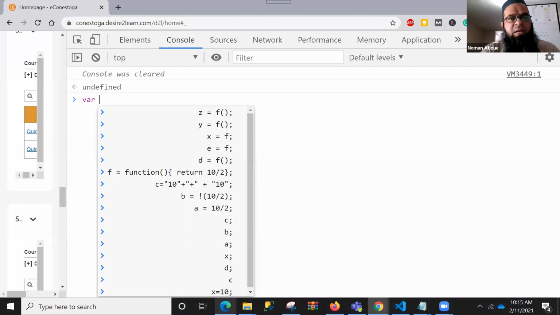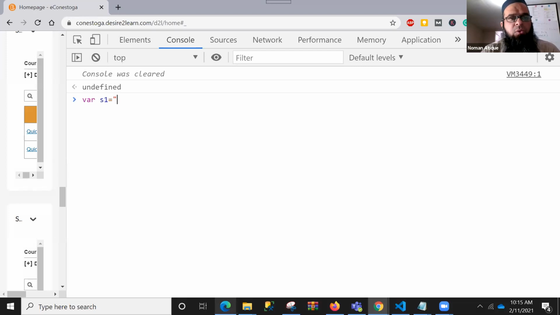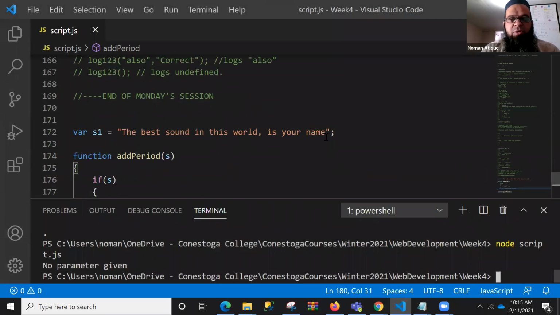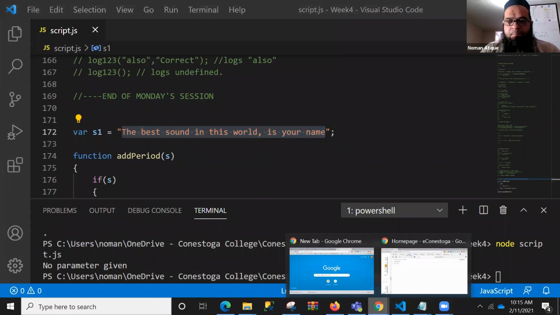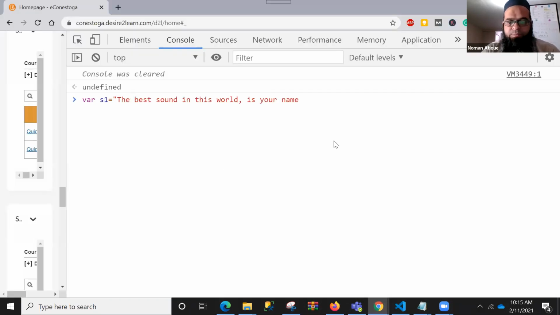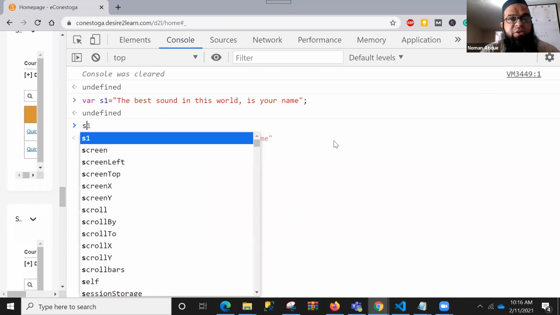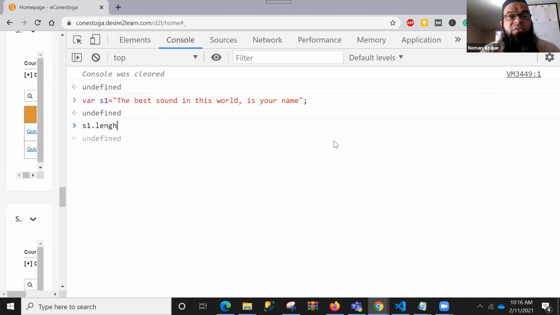Now if we do something here, S1 equal to, let's copy that same string. We will be just using this string today. So string one has that. There are different properties that we have talked about, and today I will be talking about some of the interesting properties. So if I say s1 dot length, I'll get 42, and we have talked about that a lot, that we can find out the length.